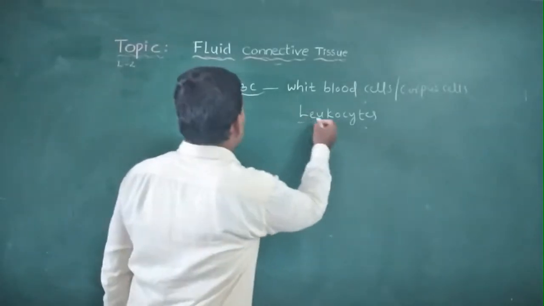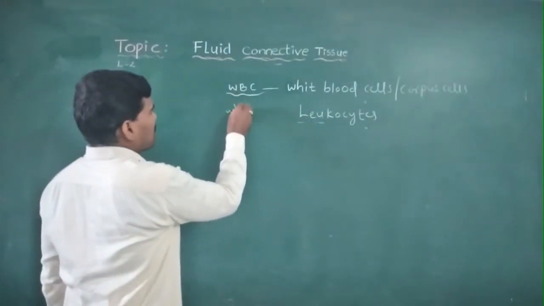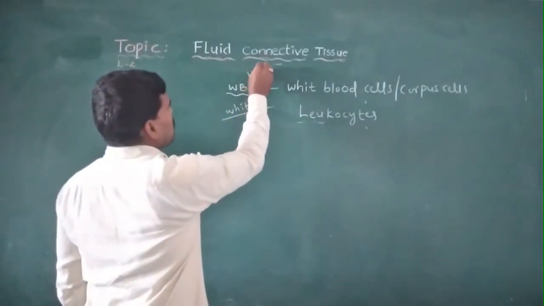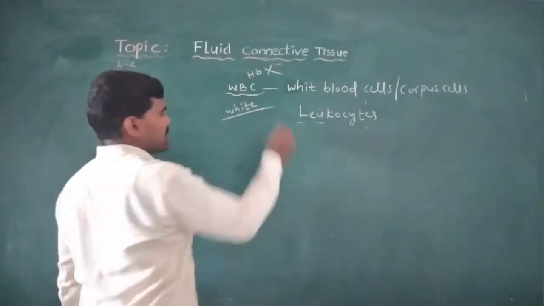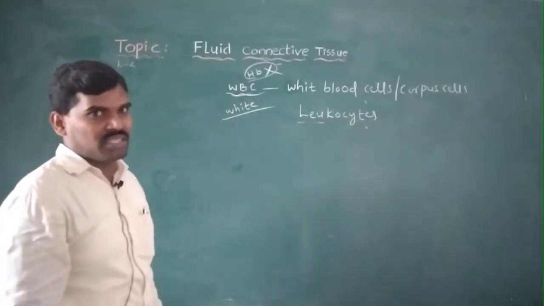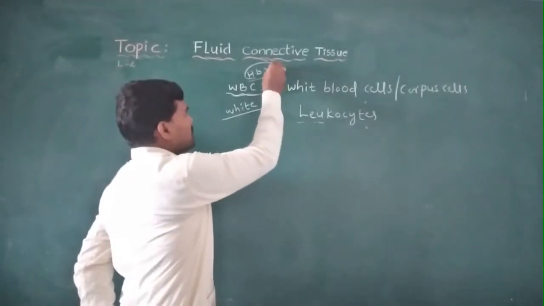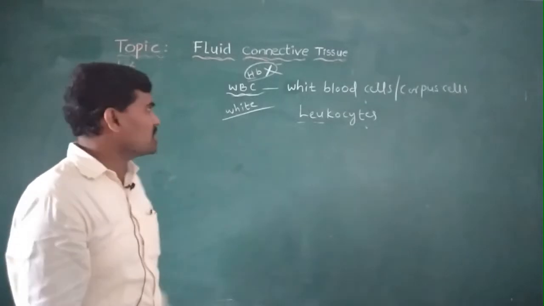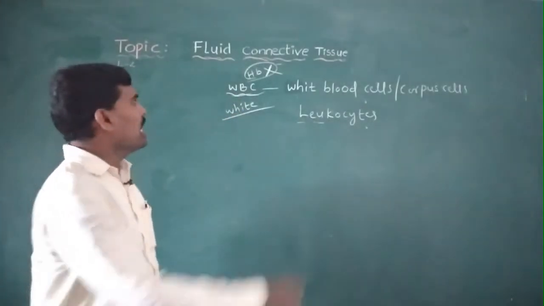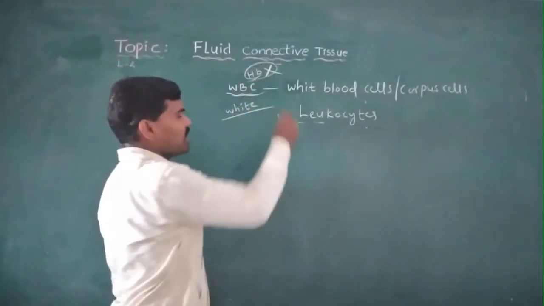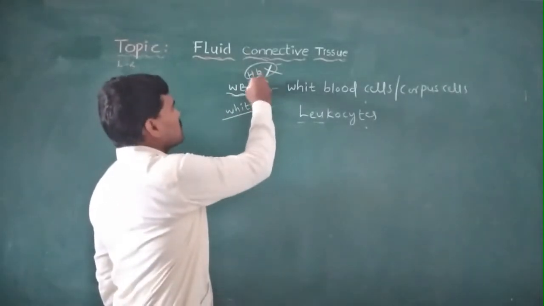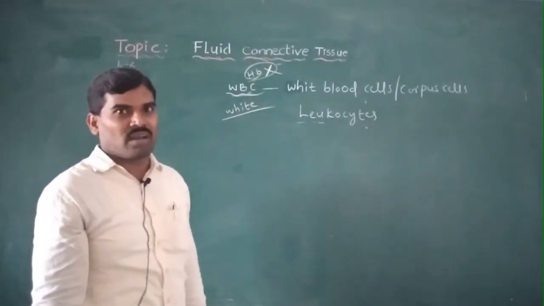What is the color of the WBC? WBCs are white in color because hemoglobin is absent, so they cannot form color. Only RBC is red, because hemoglobin is present in RBC, which forms the red color. WBCs do not have hemoglobin, so they cannot form color. That is why WBCs are white.